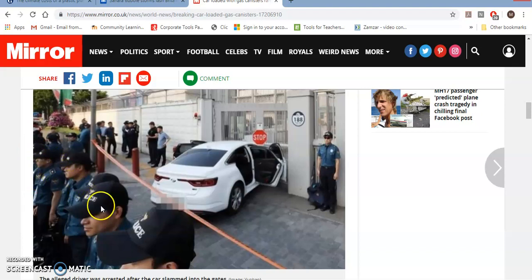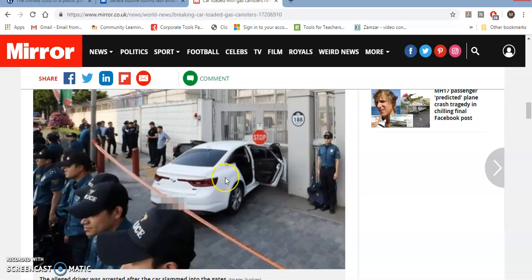Okay, so in this picture we can see a line of police officers. We can see the police emergency tape. We can see the crashed car. So we can infer from that that it's quite dramatic. It's showing us images that happened. We've got the crashed car. We've got some sort of incident. And again, it looks like a police crime scene photograph. So again, it's highlighting the idea that this is some sort of crime, some sort of dramatic event.